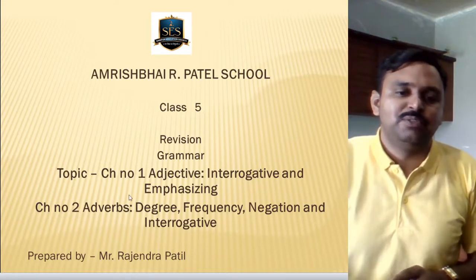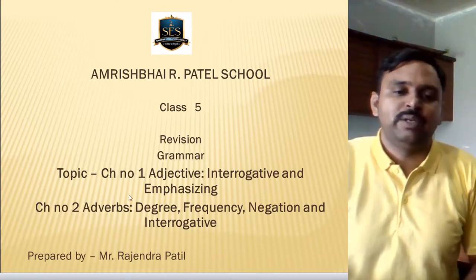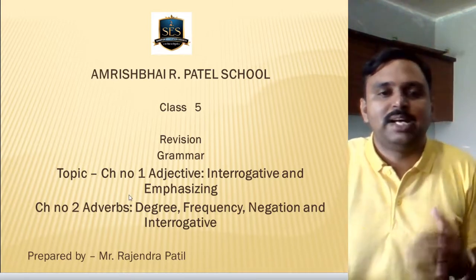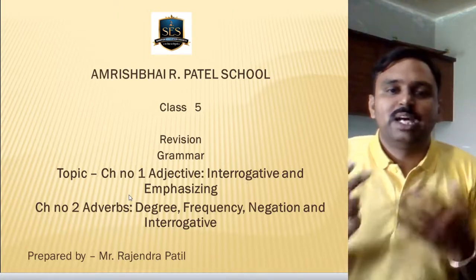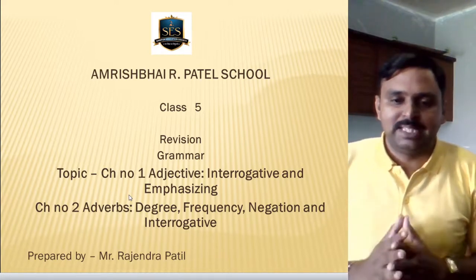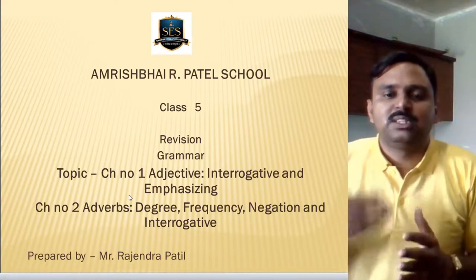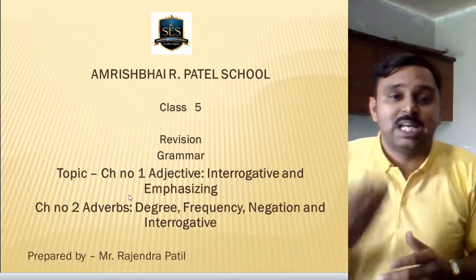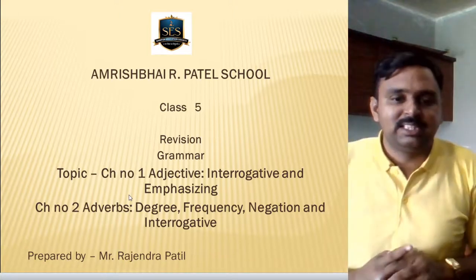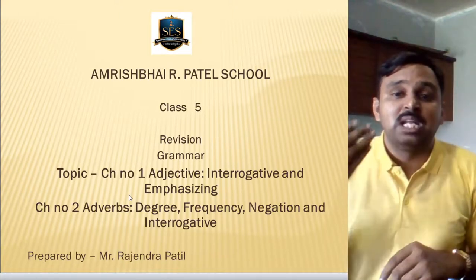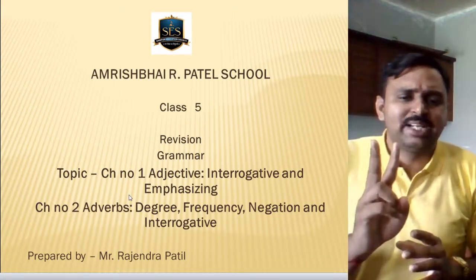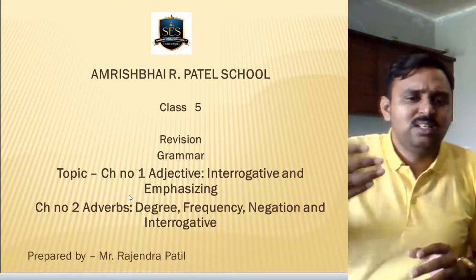So very first we'll look for the adjectives, that is interrogative and emphasizing. We have already talked about that adjectives are the words that qualify a noun. We have two types of adjective: first interrogative and second emphasizing. An interrogative adjective is a question itself. It is just qualifying a noun, but remember that it is a question. The second is emphasizing. It is just emphasizing a particular noun to describe it more. It is not a question. These are the two simple techniques to identify interrogative and emphasizing.